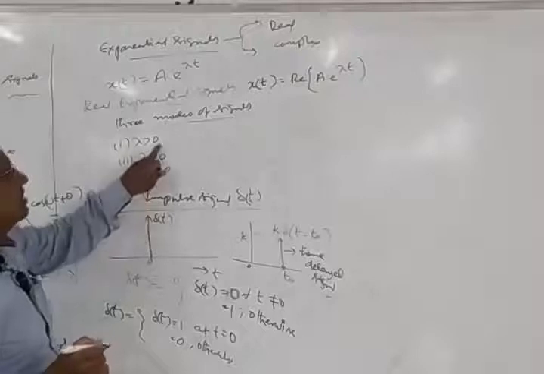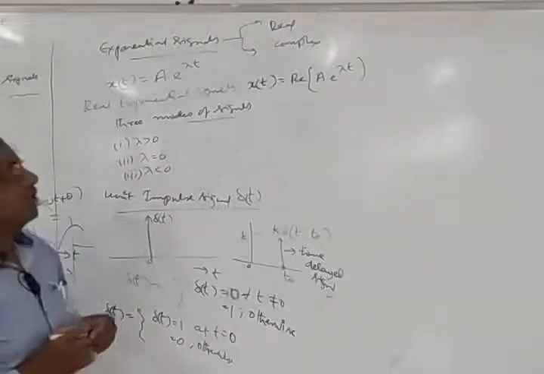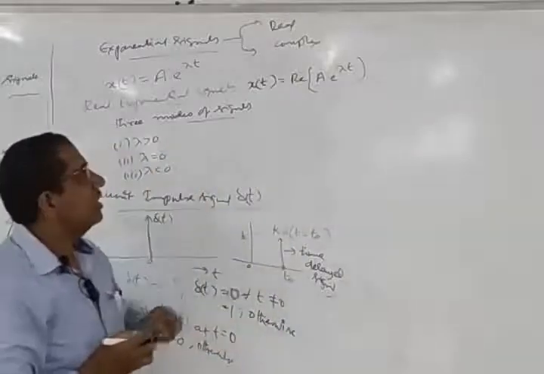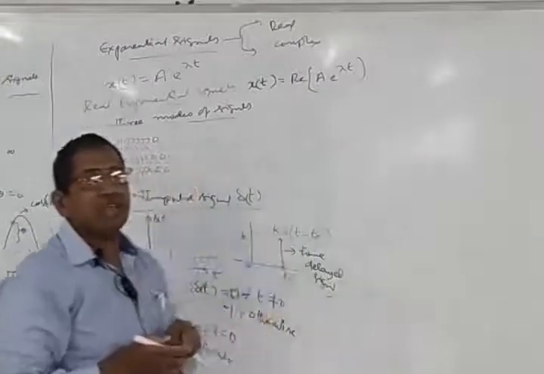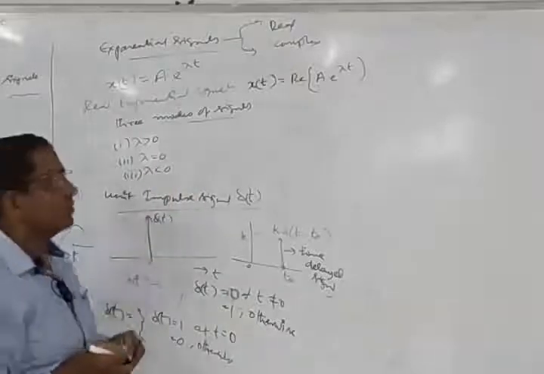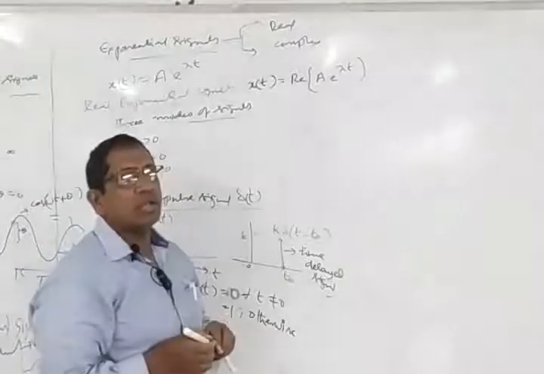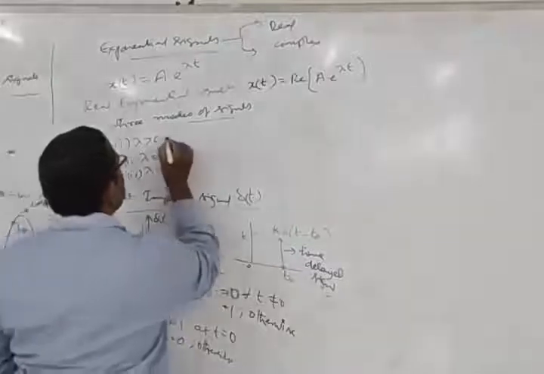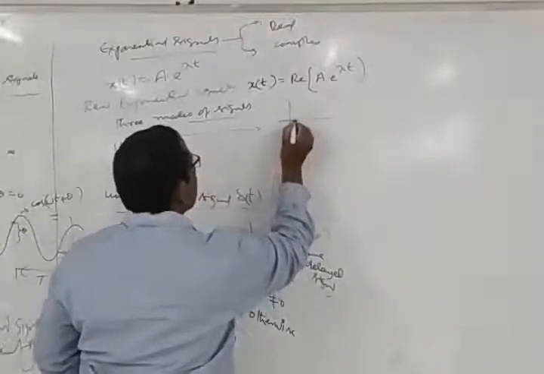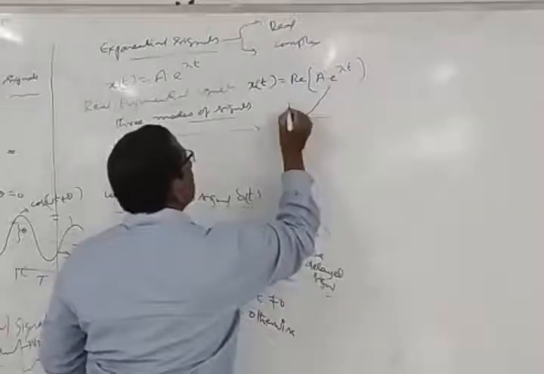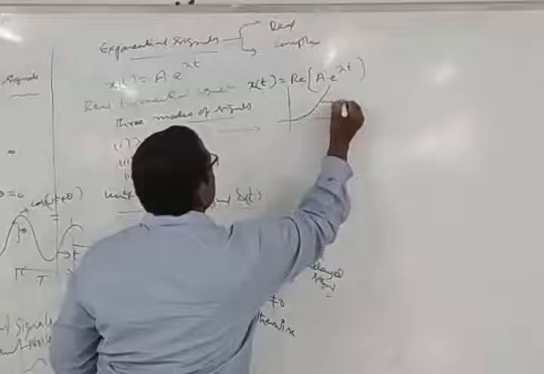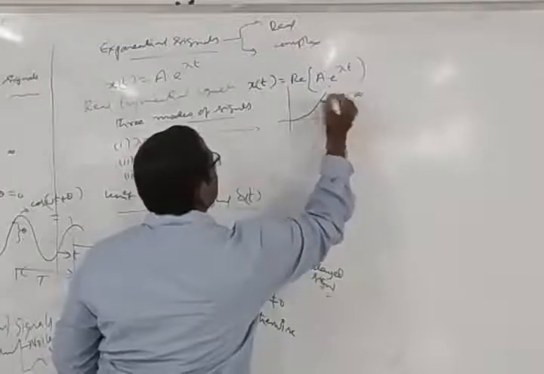If lambda is greater than 0, it means going towards infinity, e power plus infinity. As e power is increasing, the value also increases. So for this type we get an exponentially increasing signal, which is simply A into e power lambda t.